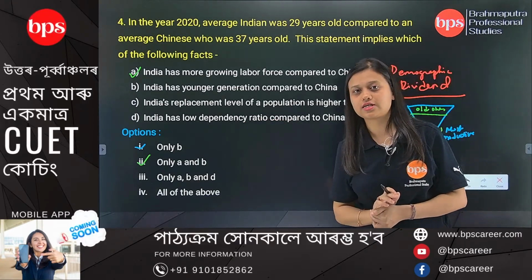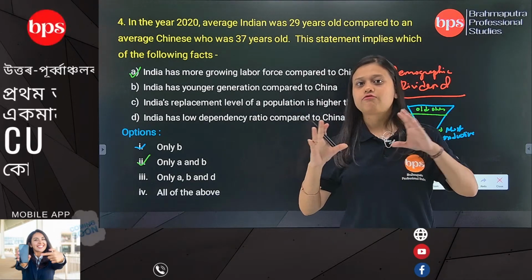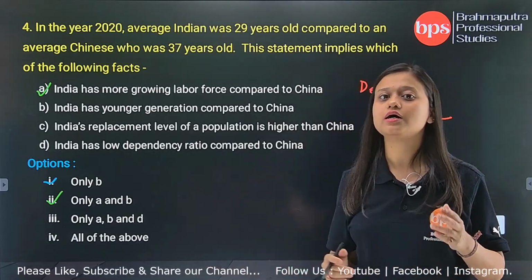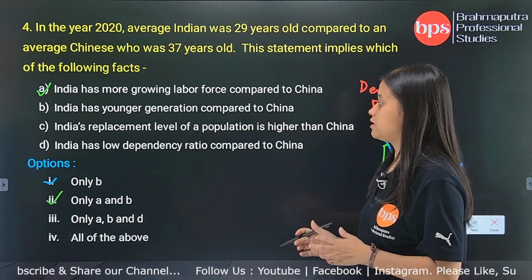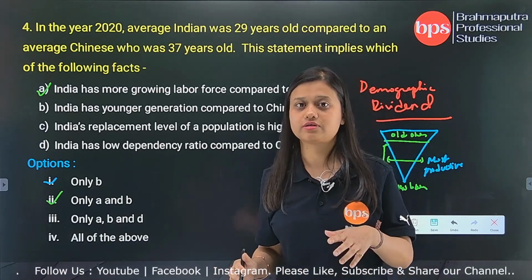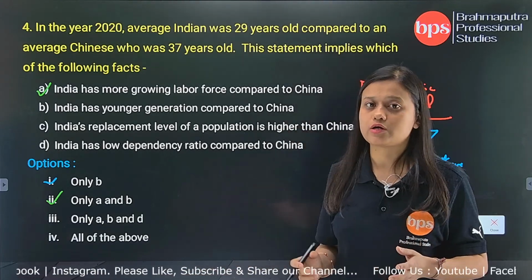Low dependency ratio means, according to demographic dividend, there will be more younger generation of population compared to older generation of population. So the younger generation will not require services like old age homes. They will not be required to look after.